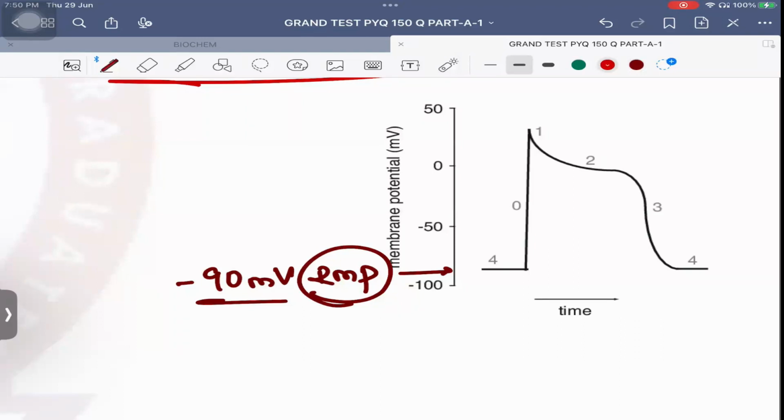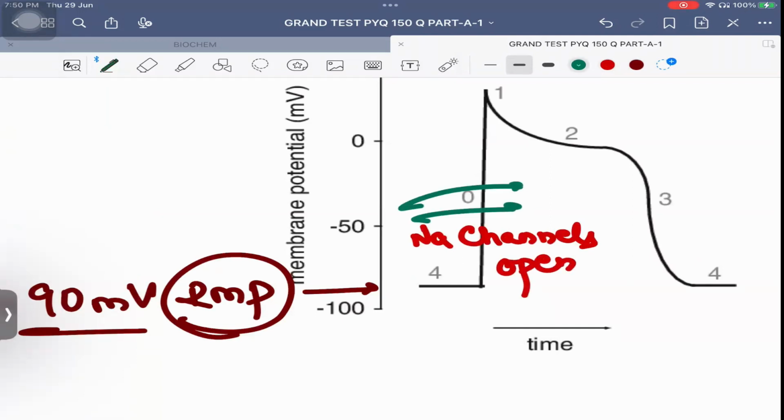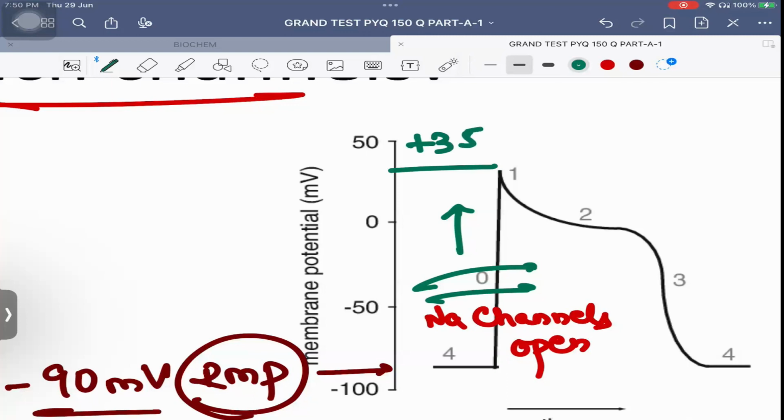Now what is going to happen? In phase 0, what happens first? As soon as the stimulus comes, the signal is received, immediately the sodium channels are going to open or close? Open. And as the sodium channels open, a lot of sodium is going to come inside the cell. Sodium is positive or negative? Positive. So the cell from negative will start becoming positive because a lot of positive ions are coming inside the cell. It will go up till plus threshold, how much? 35 millivolt. Once it reaches over here, phase 0 is done. Now at plus 35 millivolts, the sodium channels are going to close.